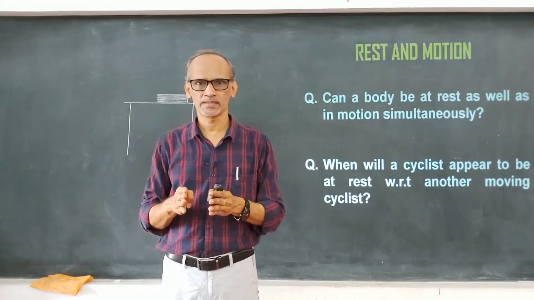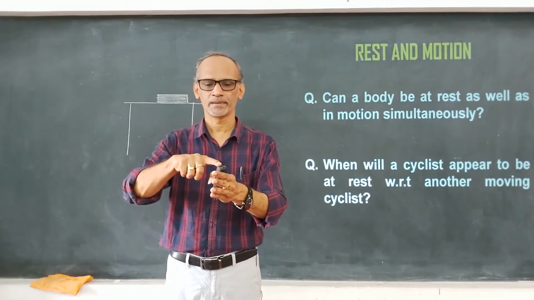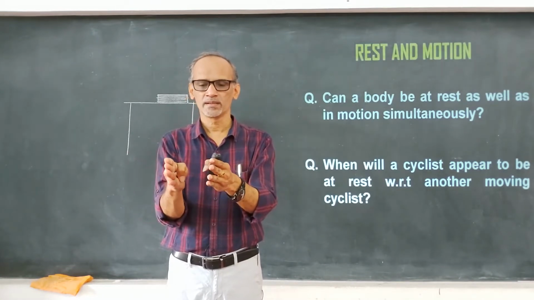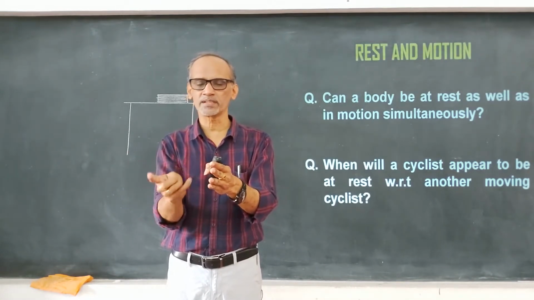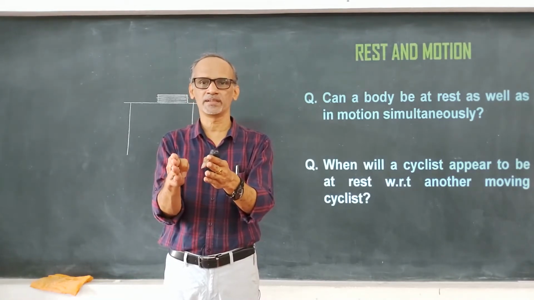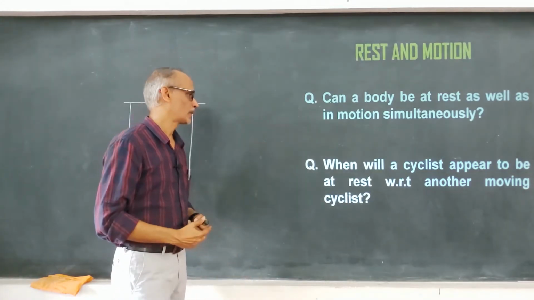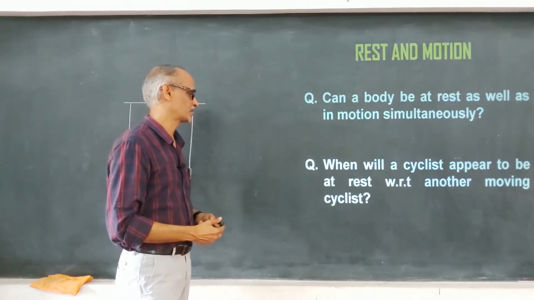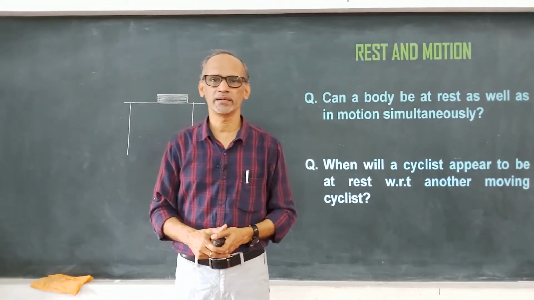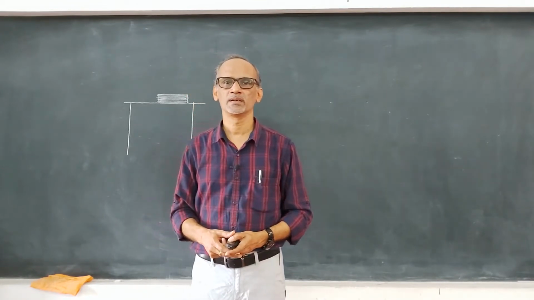When they move along the same direction with the same speed, then we can say that one is at rest with respect to another, because there is no change in position with respect to each other, right? You can see that their separation remains the same, the distance between them remains the same. So therefore, the answer to this question, when will a cyclist appear to be at rest with respect to another moving cyclist? When both move along the same direction with the same speed. So that is the answer to this particular question.